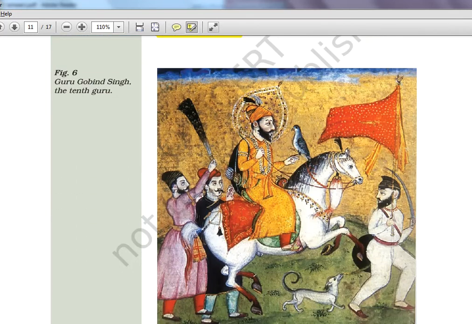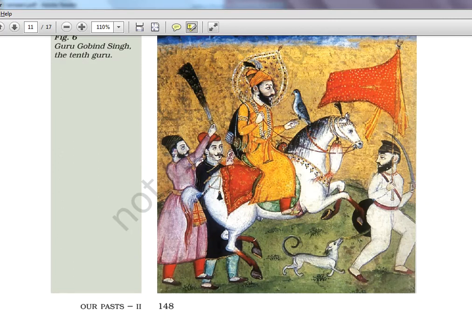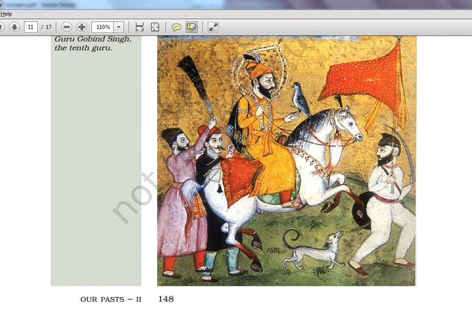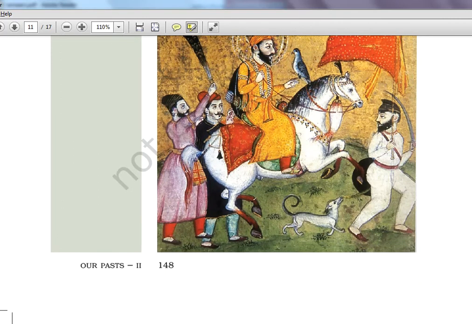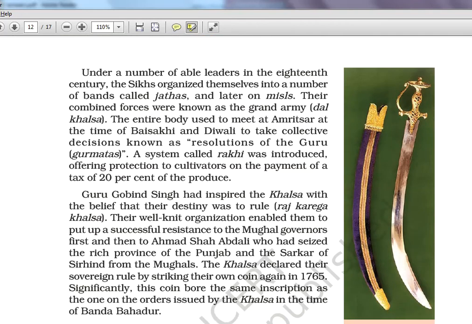Guru Gobind Singh, the 10th Guru, this is the picture of that. Again, one bird is there. I don't know whether they actually carry a bird or this is like painters' imaginations. Okay. So again, this sword and all, they have this. There will be terms for it.